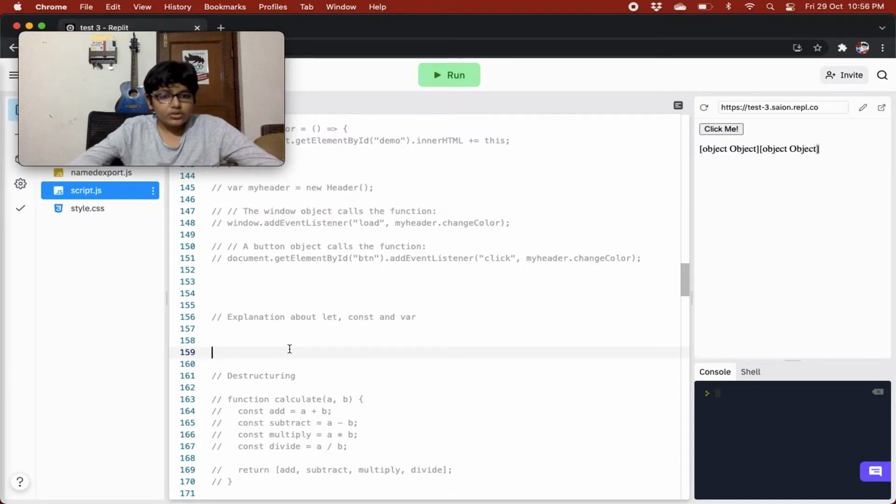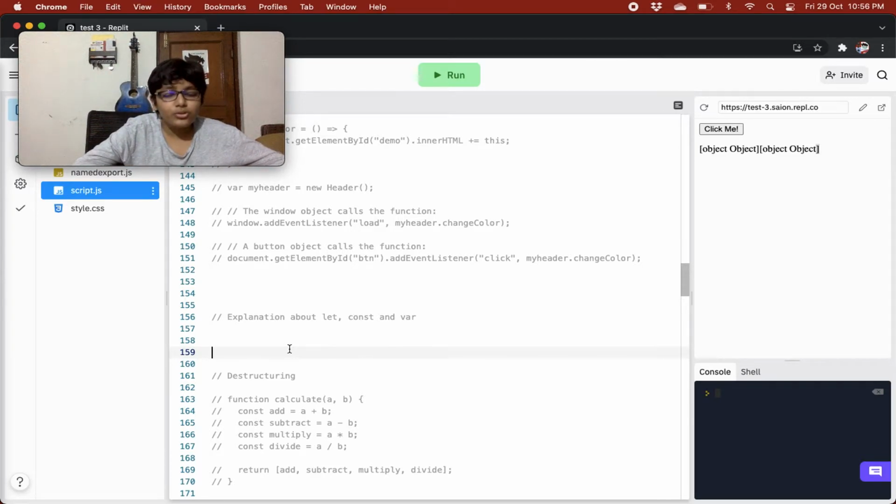Our next concept is about variables. Two more types of variables came in ES6, that were let and const, right? So basically we know about var, which is used to define variables that have a local scope, basically a function scope, and a global scope. But when we use the let keyword, it has a block scope, a function scope, and a global scope, right? So a block scope is added with the let keyword.